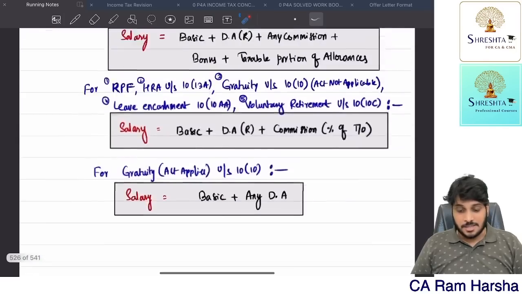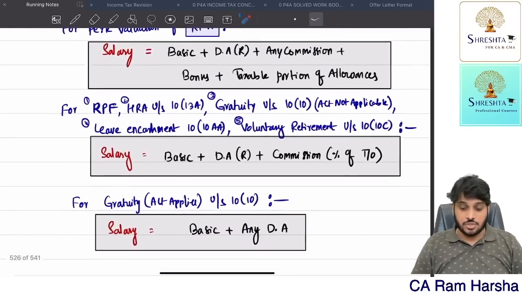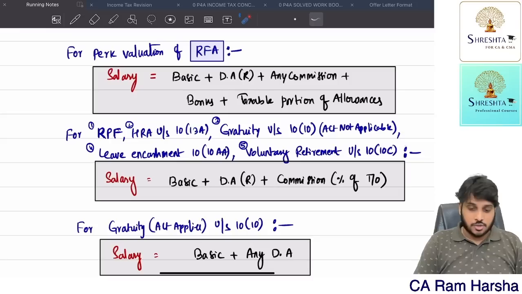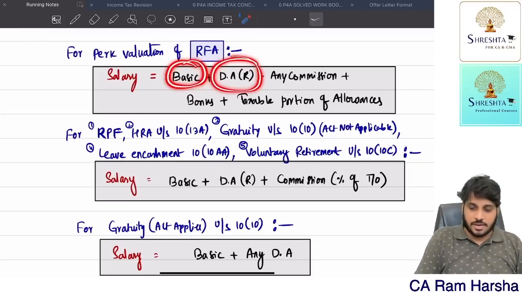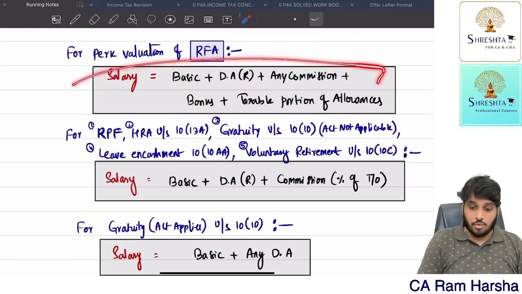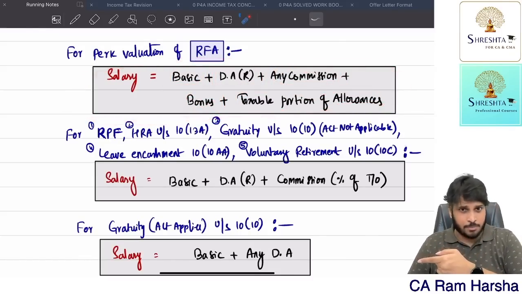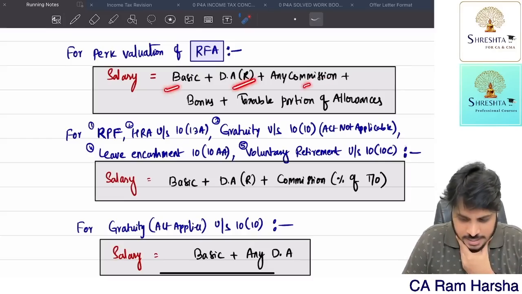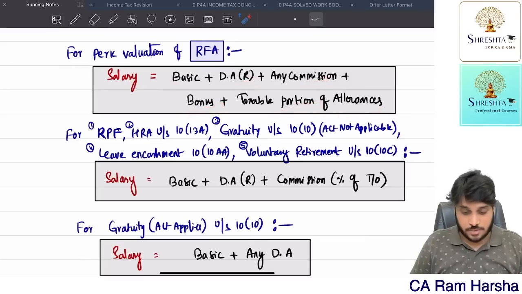Now what do you mean by salary? The word salary is used in many sections while calculating taxable amount. So for accommodation, salary is used. Salary means basic, DA for retirement, any commission, bonus, taxable portion of allowances. So how to apply this definition? I have added a problem also, so you can find out there.